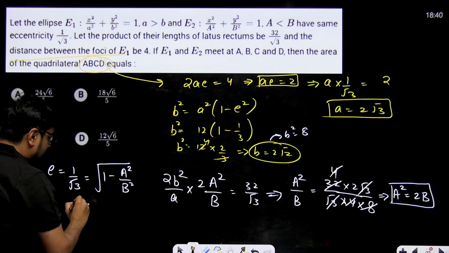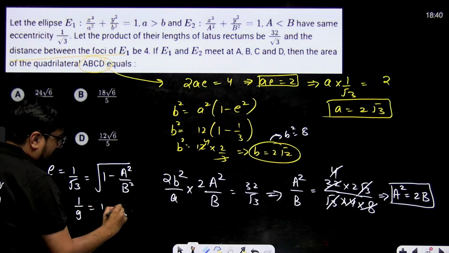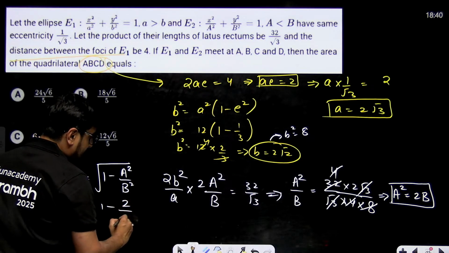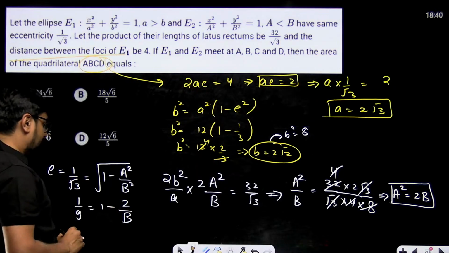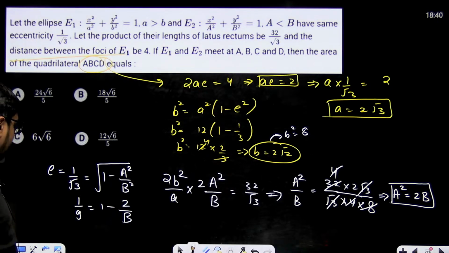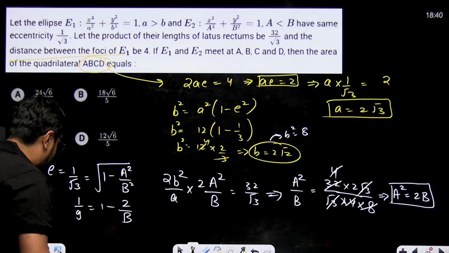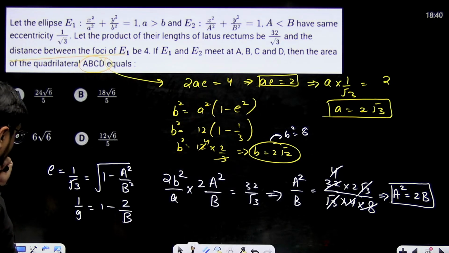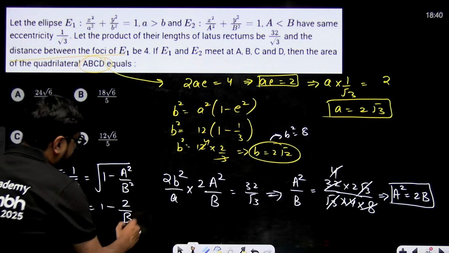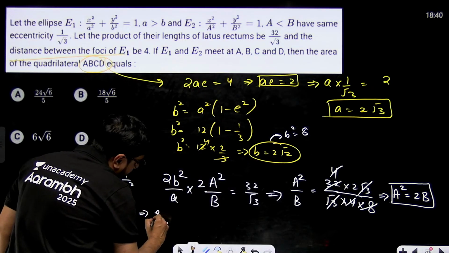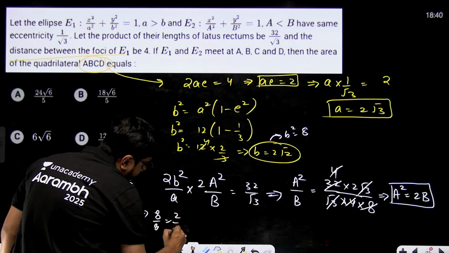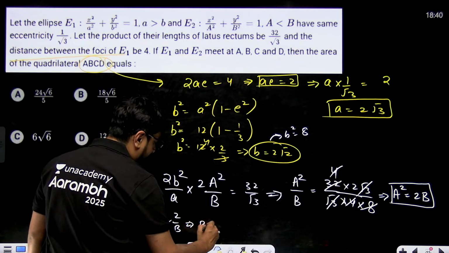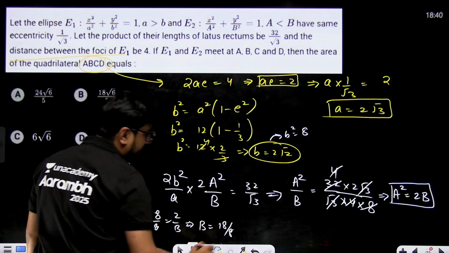So now this will give us 1 by 9 equal to 1 minus A square is 2B. 2B by B square will give us 2 by B, right? So from here we'll be able to find B. So 1 minus 1 by 9, 8 by 9. 8 by 9 is equal to 2 by B. So B will become 18 by 8. B should come out to be this.